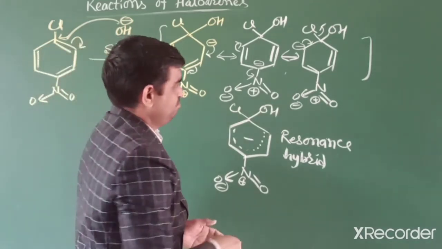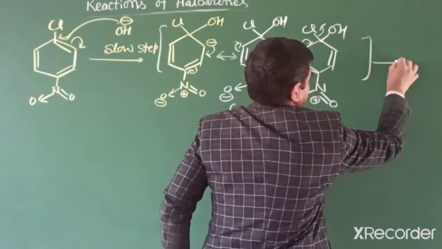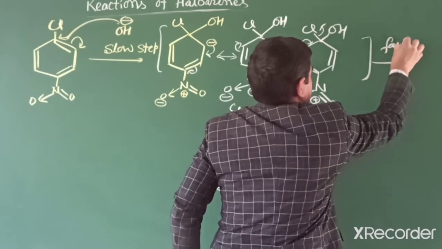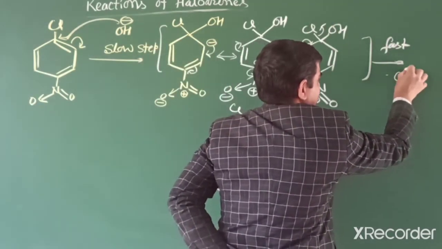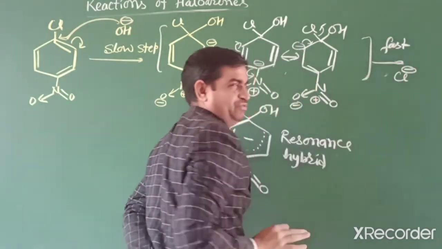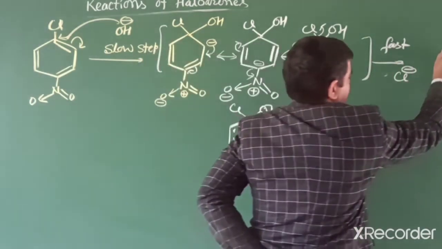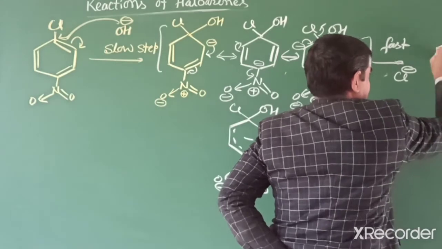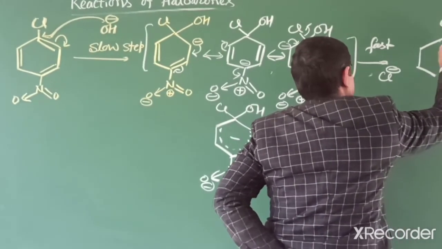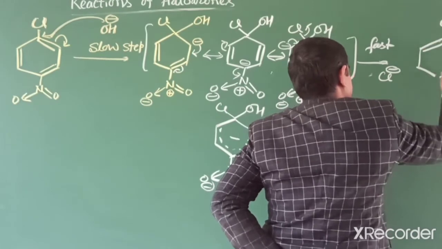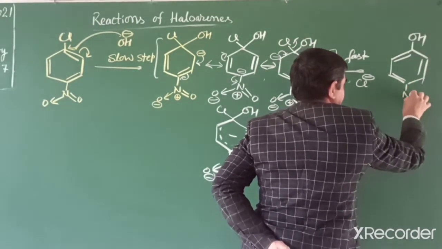In the first step, ultimately what happens? Chlorine is removed as the nucleophile comes in, so we get the product, phenol, para-nitrophenol.